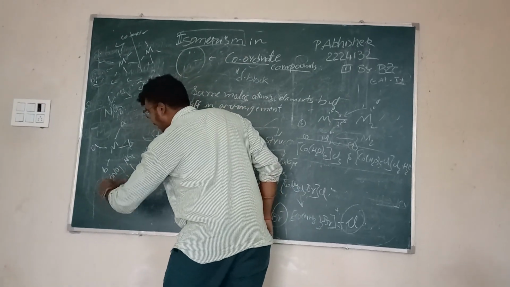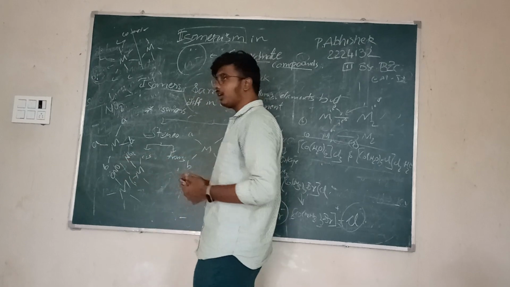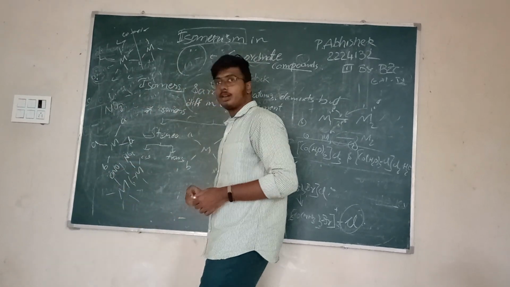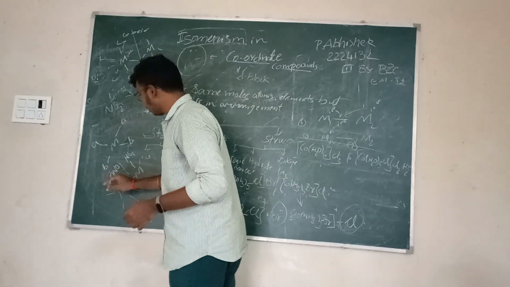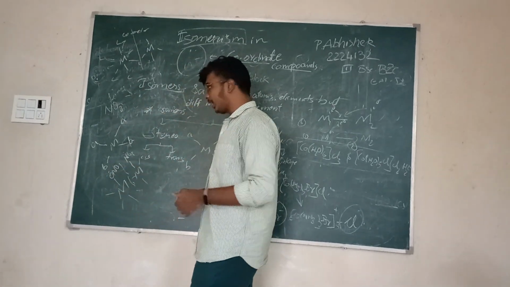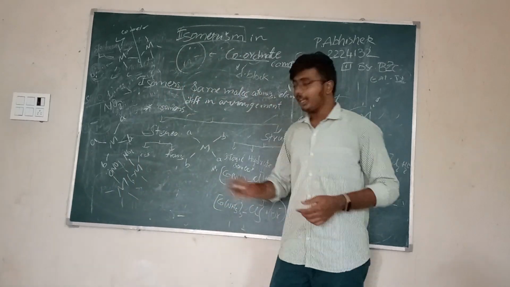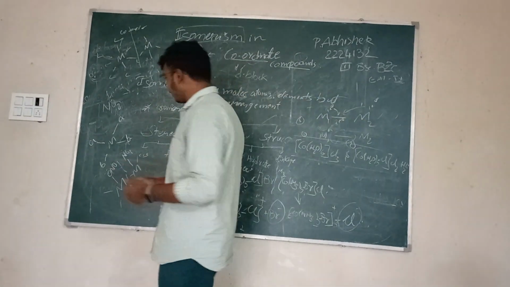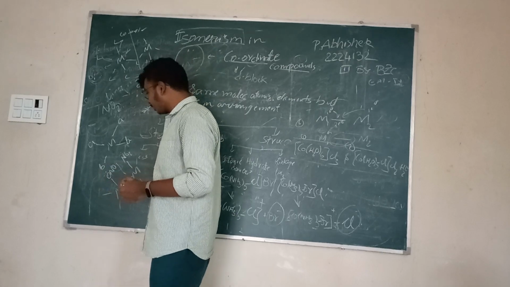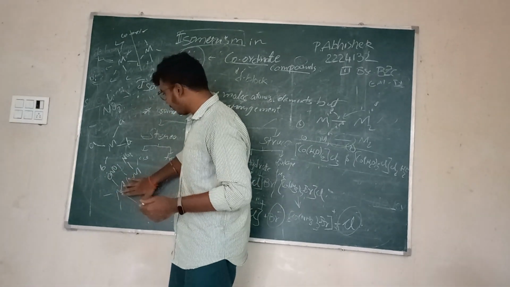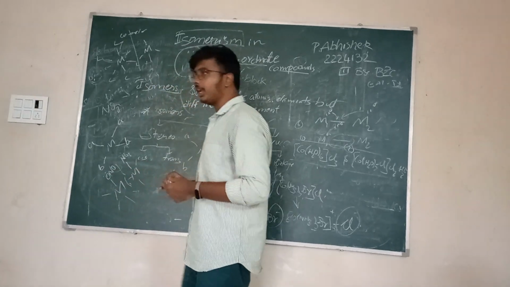The central atom is attached to the oxygen of the nitrogen dioxide. This oxygen is able to donate; it is an ambidentate ligand. In this nitrogen dioxide molecule, oxygen has the ability to donate electrons, whereas nitrogen also has the ability to donate electrons. But in this first case, only oxygen shares the electrons with the metal atom. Hence, the linkage is different. Here, the metal atom is linked with the oxygen of the nitrogen dioxide.